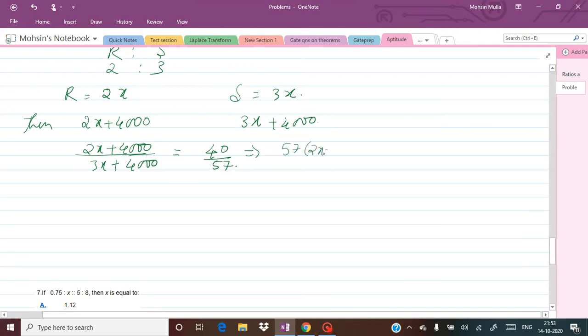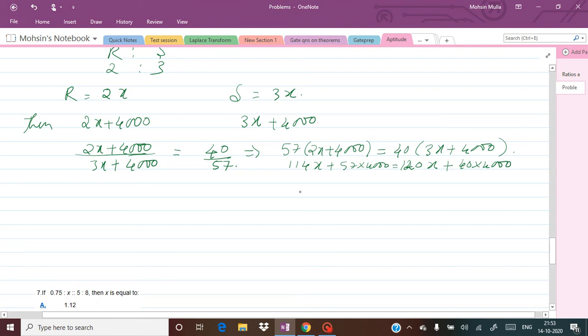So 57 into 2x plus 4000 equal to 40 into 3x plus 4000. Therefore 57 into 2 is 114x plus 57 into 4000, equal to 40 into 3 is 120x plus 40 into 4000. I'll not multiply because I'm going to take common.